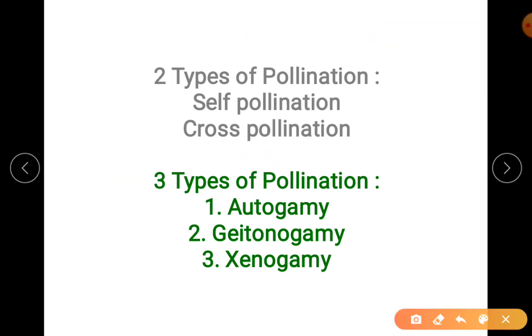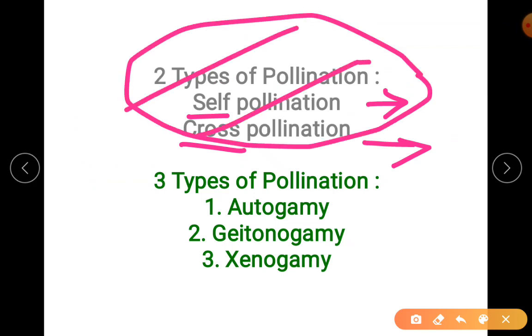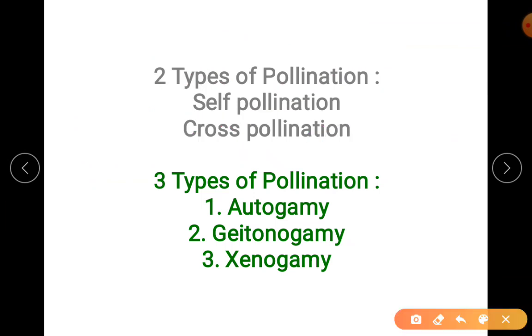To understand the types of pollination, you have already come across the types in your lower classes. There is self-pollination and cross-pollination. Self means within the same flower, cross means different flowers. This was in your lower classes, but we are not studying them as the types. We are studying the detailed types.